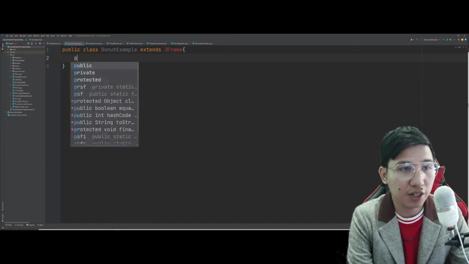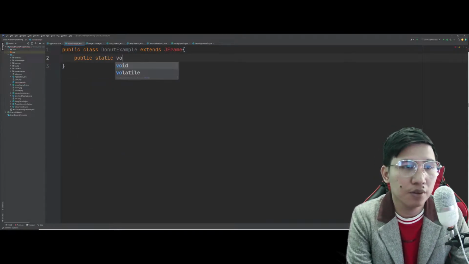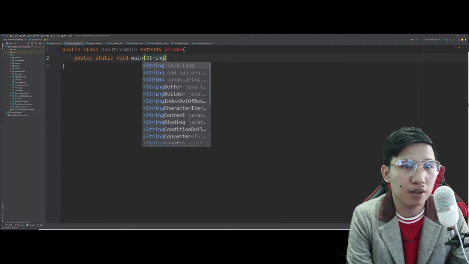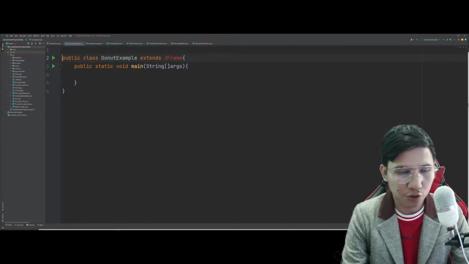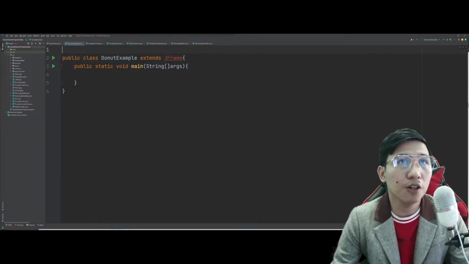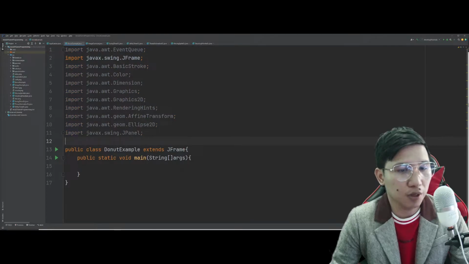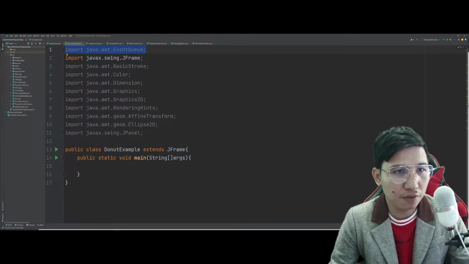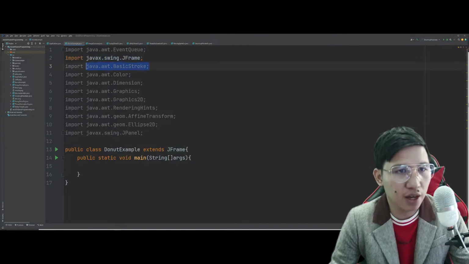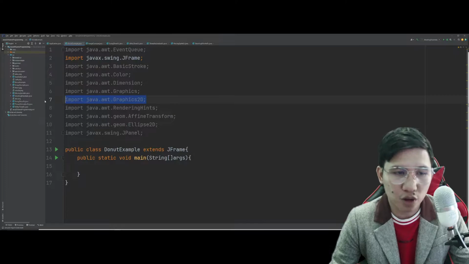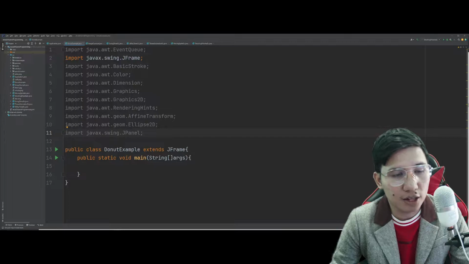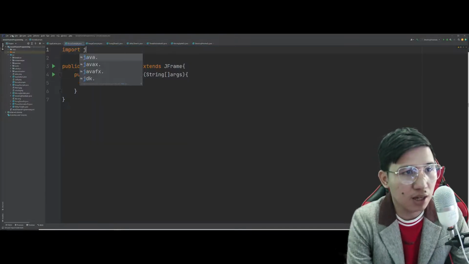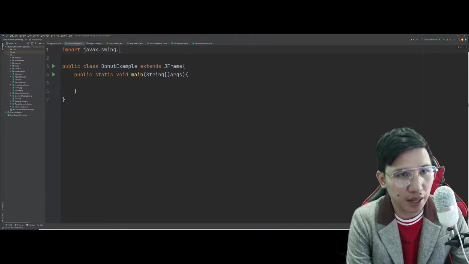So, we have here the main method as well. Public static void main String args. And take note, let's try to import the following. So, i-copy-paste ko na lang tong part na to. We have EventQueue, we have the JFrame, we have here the BasicStroke, the Color, the Dimension, Graphics2D, RenderingHints, AffineTransform, Ellipse2D, and the JPanel. So once again, pwede po nating i-shortcut yan kung tinatamad po kayong mag-type ng mga ganyan.